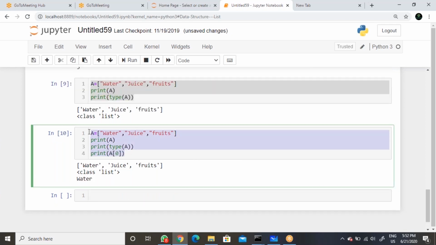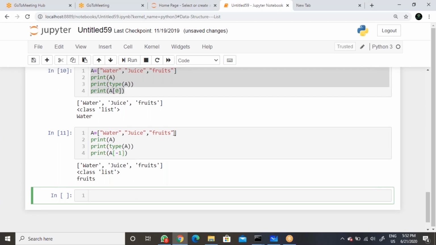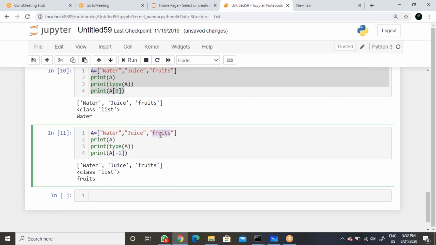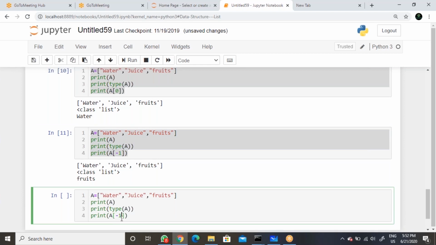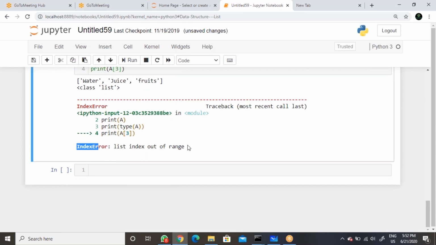Then if we give -1, what will happen? It is a negative index and it will start from -1. So the negative index number will start from -1 only. But if you give an out of range index number, like 3, then you get an error, like index error, list index out of range.